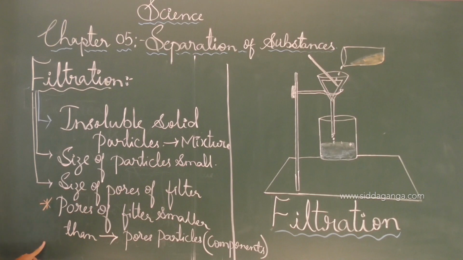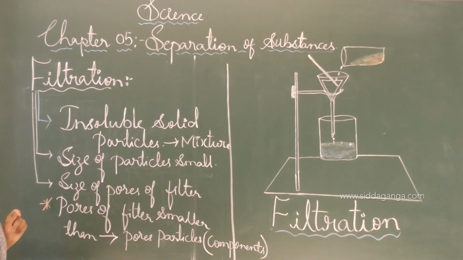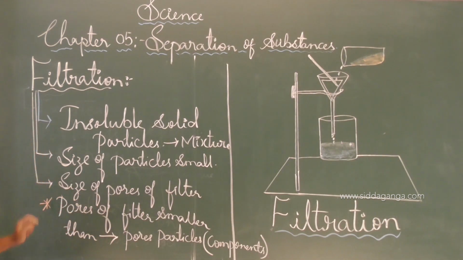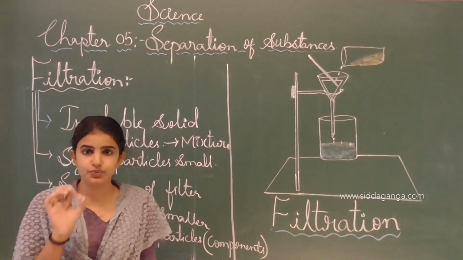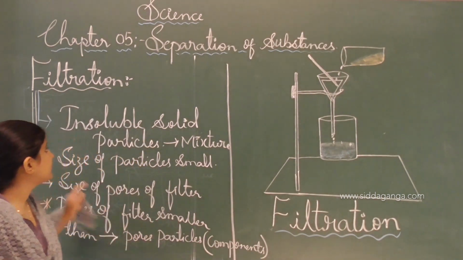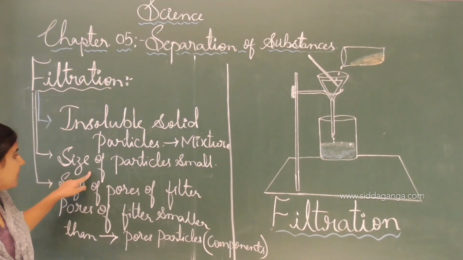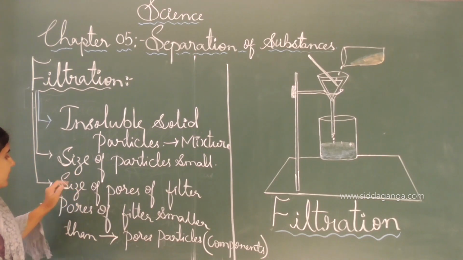See, these are all the points which we keep in our mind. Once again I will tell you, insoluble solid particles which are present in the mixture we can remove by the process of filtration. The next point is that the size of a particle is very much important. If the size of a particle is very small, then the applicable method of separation is filtration. See, this is very important.